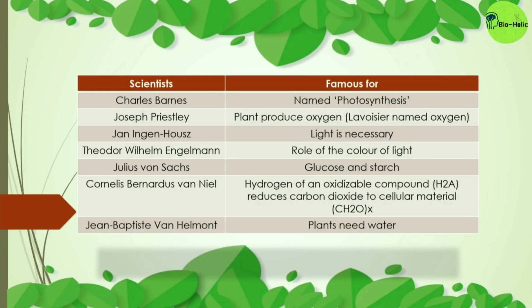Van Niel discovered that hydrogen of an oxidizable compound reduces carbon dioxide to cellular material in the process of photosynthesis. And Jean-Baptiste van Helmont is famous as he proved that plants need water for photosynthesis.